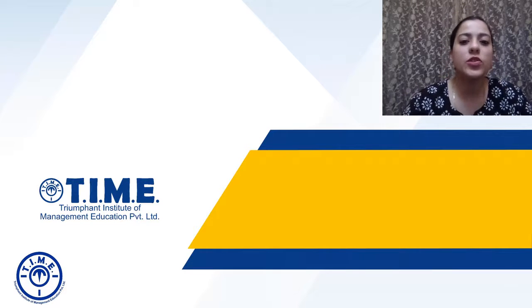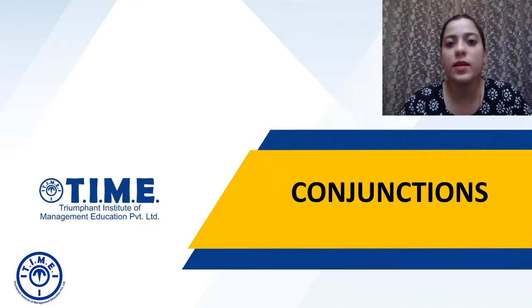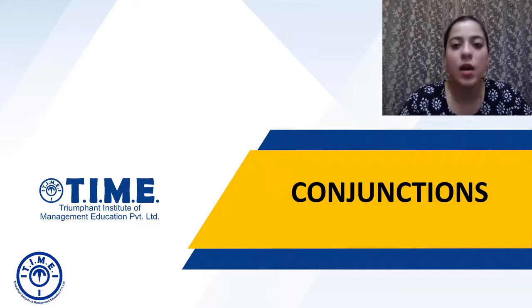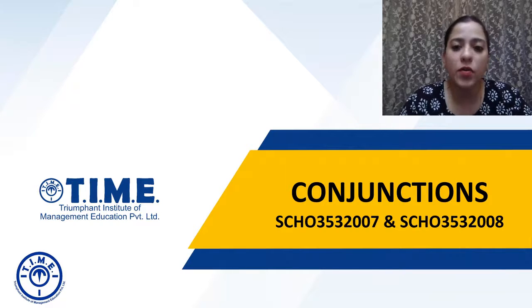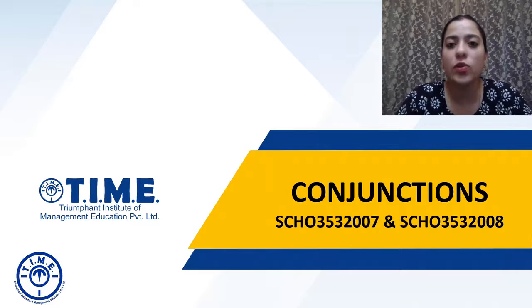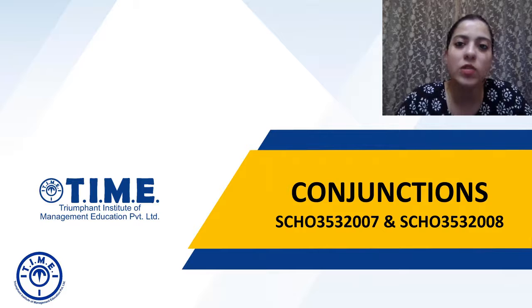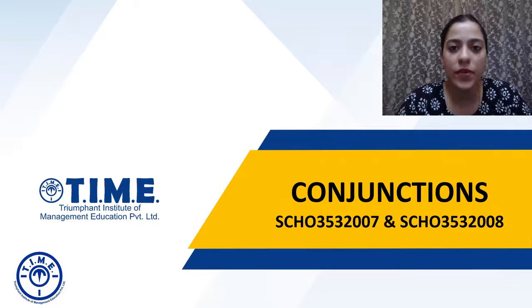In this part of our discussions, we will be going through the topic conjunctions. Please keep in mind that for this class, we will be handling two handouts. The handout numbers are SCHO 3532007, the same handout that we used for the previous discussion on prepositions, which is in continuance from the previous class, and SCHO 3532008.